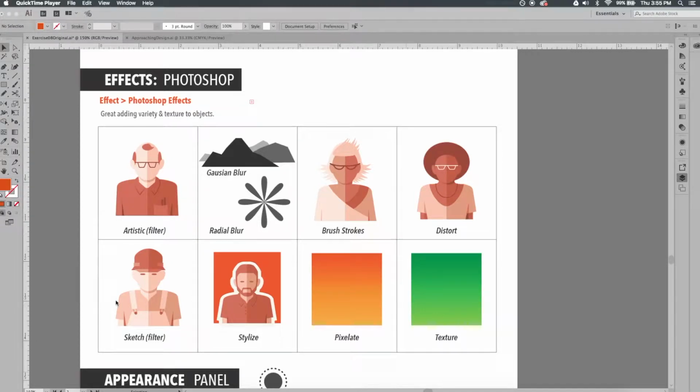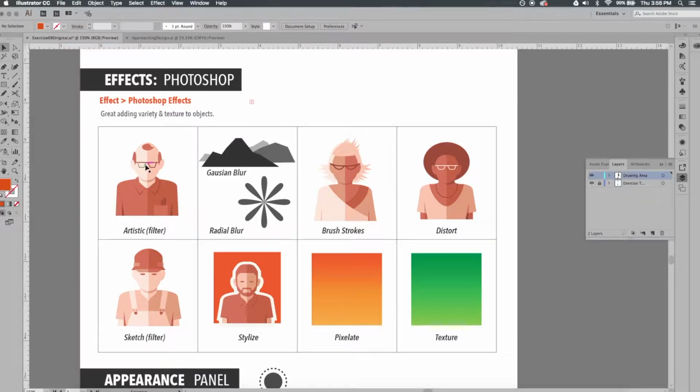Alright, so let's look briefly at the effects that are Photoshop based. They're called Photoshop effects because they are raster based, so they're based on affecting pixels. And so just understand when you apply a Photoshop effect to vector shapes in Illustrator, it becomes a raster based image because it's essentially a group of pixels. But these are great for adding variety and texture to backgrounds and objects. And we'll kind of go through that.